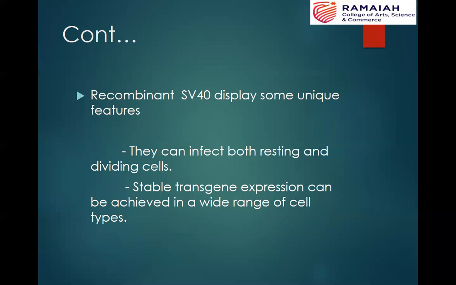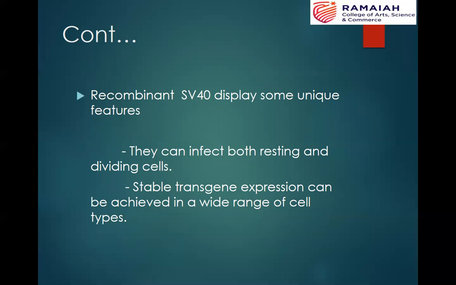Several variations of these vectors are available. One example I discussed, simply replacing the late genes by digestion with the appropriate restriction enzymes. Later, the plasmid SV40 vector was also developed by inserting a fragment of plasmid sequences. Here specifically the pBR322 plasmid fragment is introduced, and there are several unique features displayed by these SV40 virus vectors.